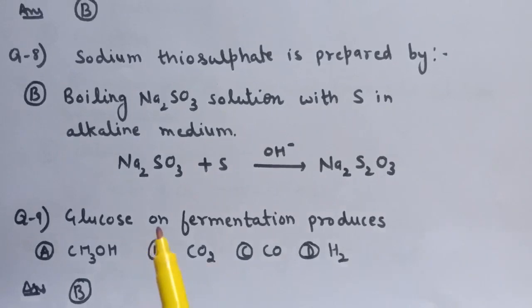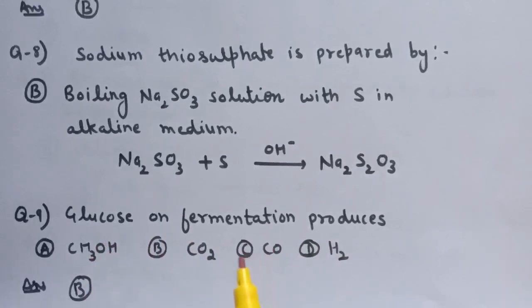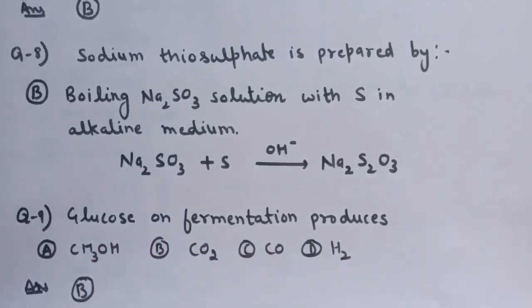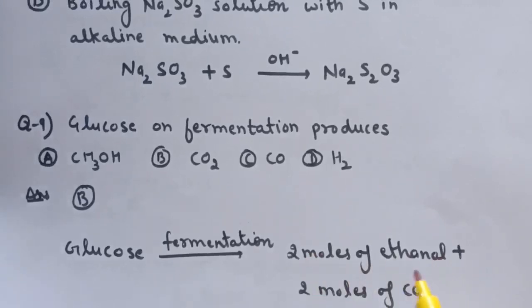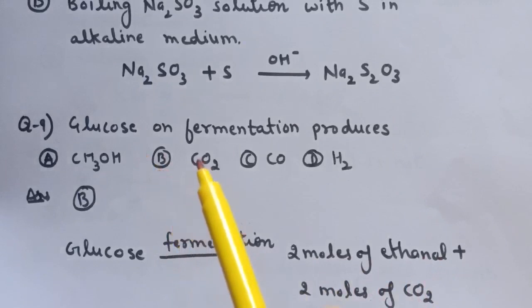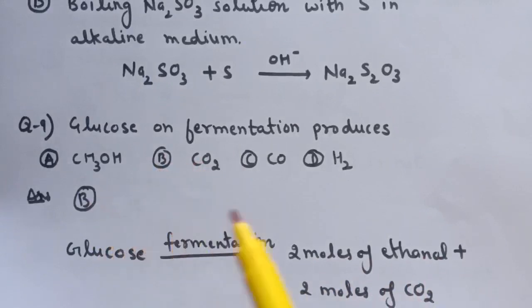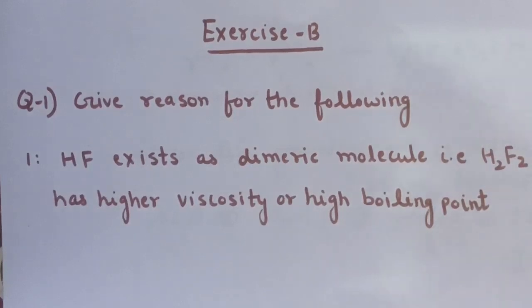Question number 9 is, glucose on fermentation produces, and again 4 options are given. Out of these 4 options, option B is correct. That is, glucose on fermentation produces 2 moles of ethanol and 2 moles of carbon dioxide. So here carbon dioxide is given, so option B is correct. Now next is exercise B. Here are the answers from question number 1 to 5.